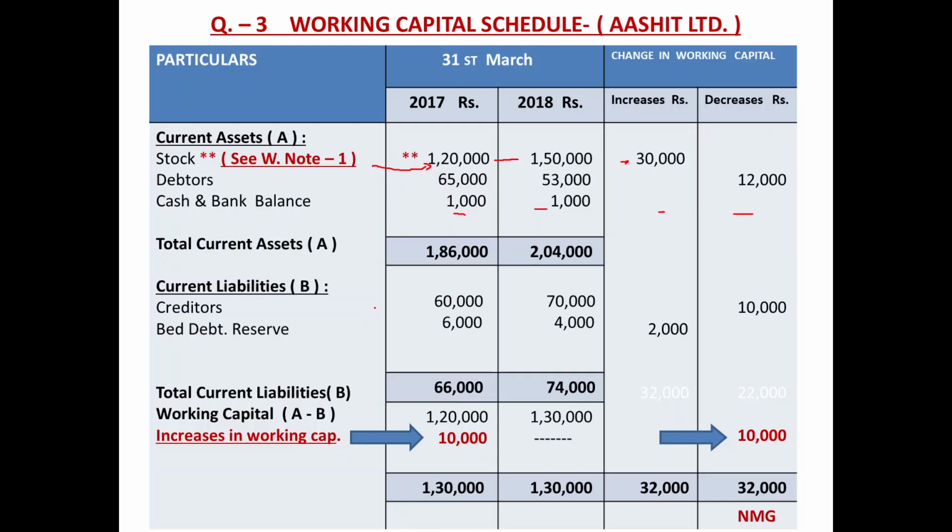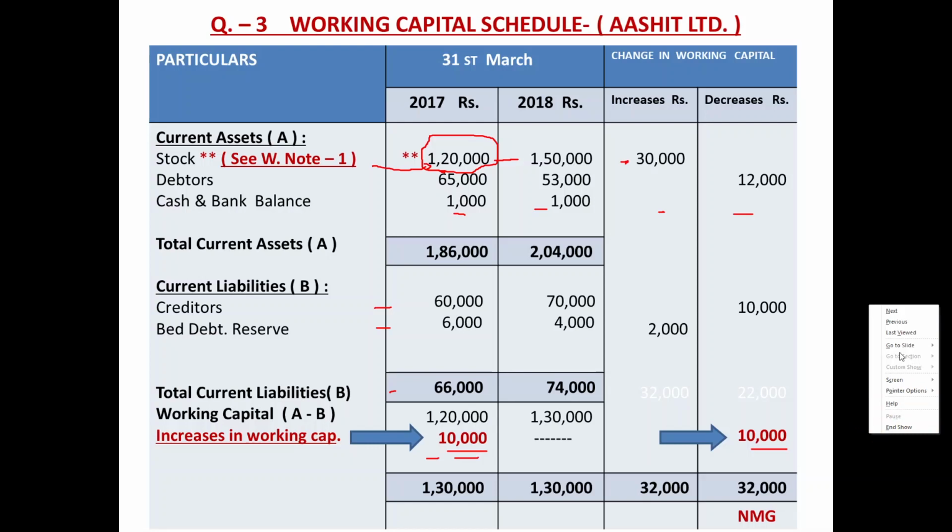Likewise, two items of current liabilities, creditors and bad debt reserve. Total of current liabilities, working capital A minus B. Ultimately, it gives the final answer: increase in working capital 10,000. Once again, this is the 1,20,000. You have to remember, not 1,08,000. After stock adjustment, working note number 1, the new value is 1,20,000. So final answer, increase in working capital 10,000.